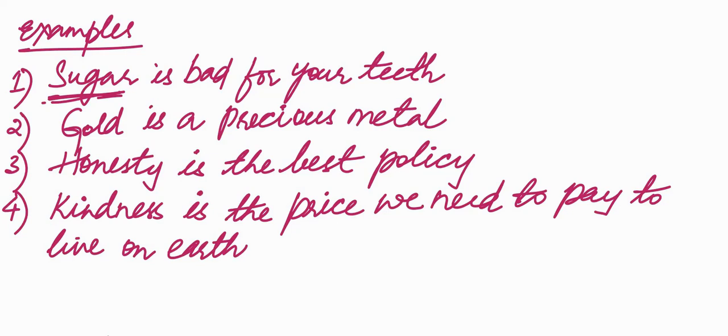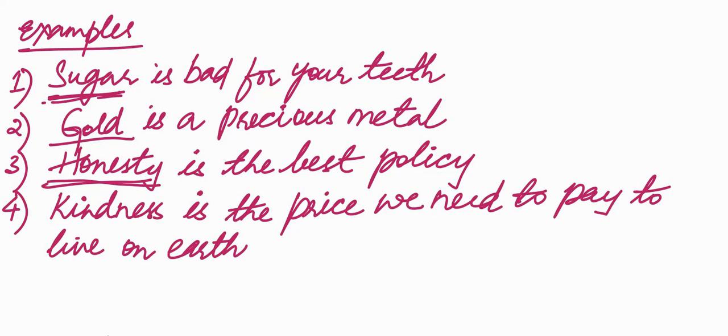Similarly, gold is a precious metal. Gold, we are talking about a substance. We cannot again count gold in numbers. There is no need of using any article before gold because we are talking about gold in a general sense. Honesty is the best policy. Honesty is an abstract noun. It does not have physical existence and it is obvious that it is an uncountable noun. You cannot say a honesty. You cannot use the honesty as well. You're not giving specific details about this abstract noun honesty. This is used in a general sense.